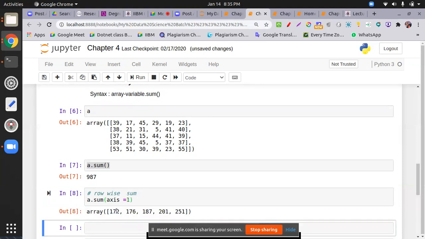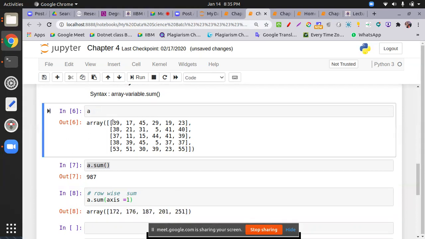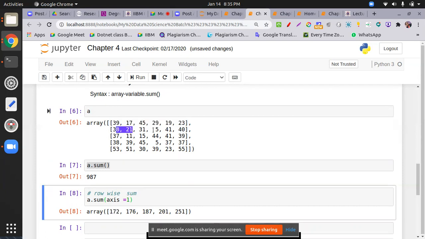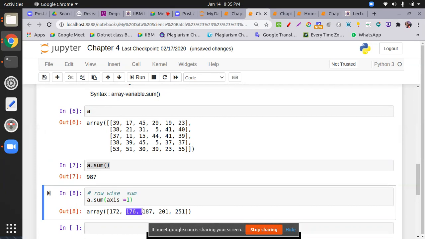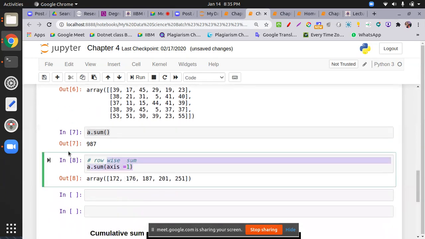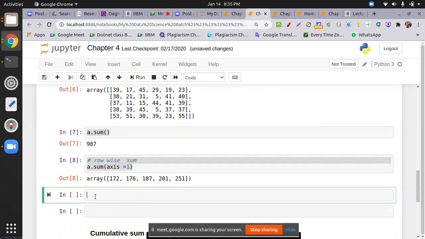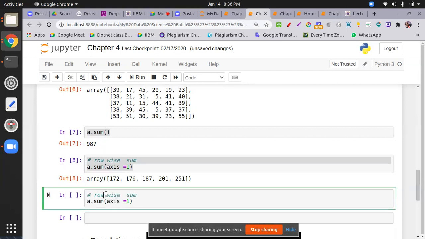Check this one. How many sums are there? 1, 2, 3, 4, 5, because 5 rows are there. If you add this one, you get 172. So keep in mind, it depends upon the situation what kind of sum we have to take: row wise, column wise. Similarly, for column wise, I just put 0 over here.